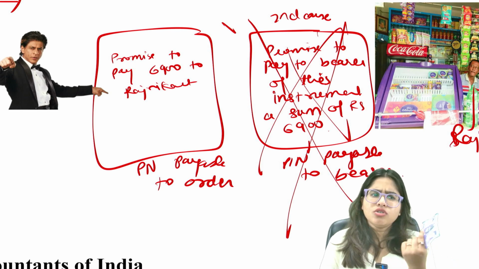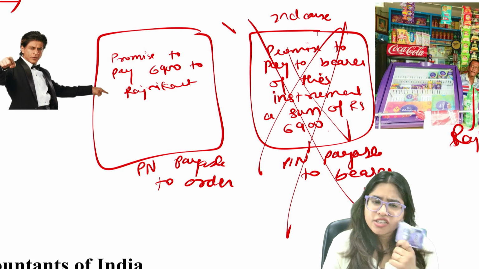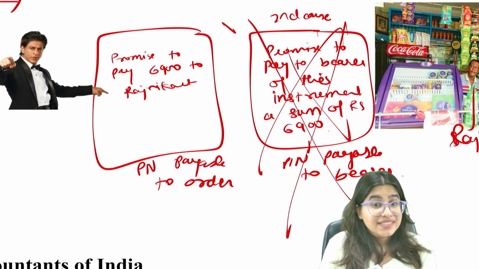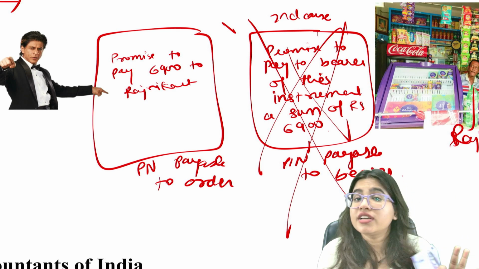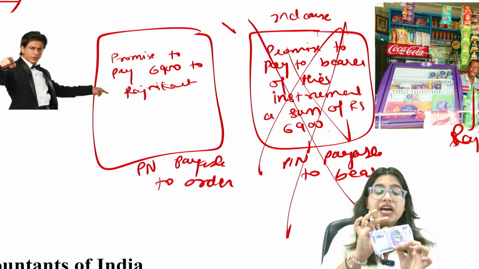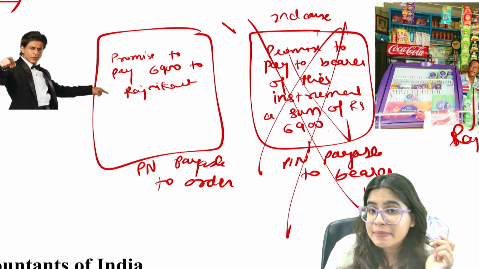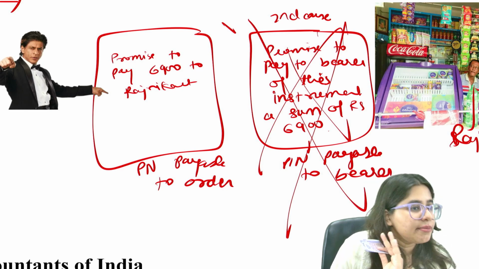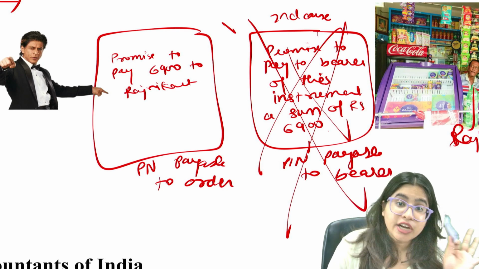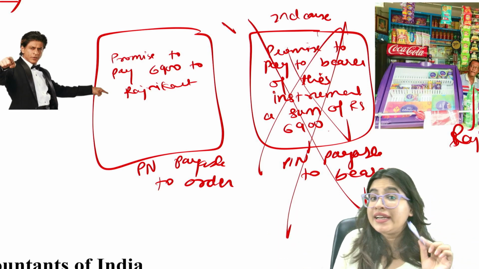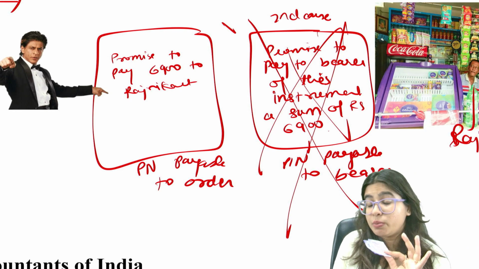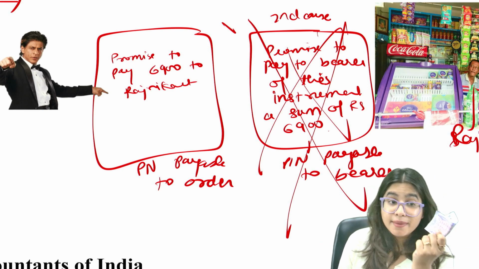But ma'am, currency note works in India and it is payable to bearer. But guys, first of all, currency note does not come under promissory notes. Secondly, currency notes are issued by RBI, Reserve Bank of India, and RBI can do anything. You cannot question RBI. So two exceptions are there. Only two people in India can make a promissory note which is payable to bearer, and that is RBI and the government.